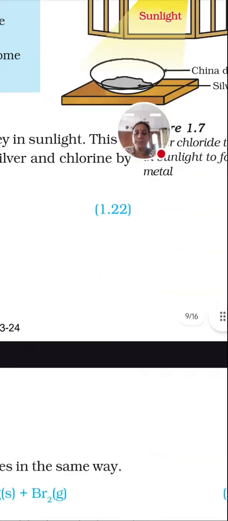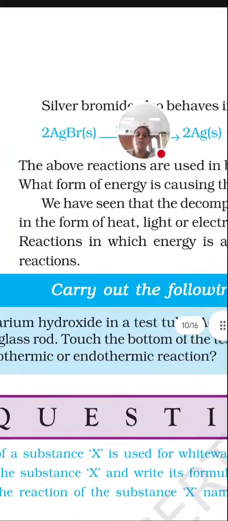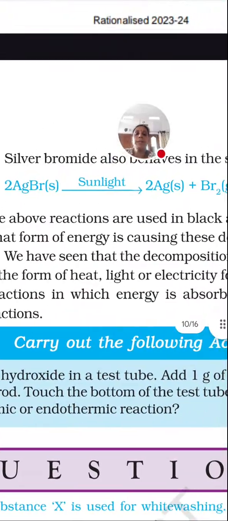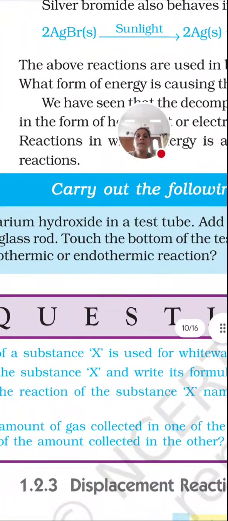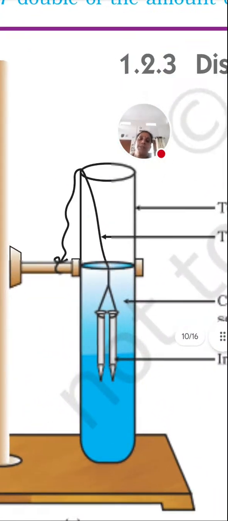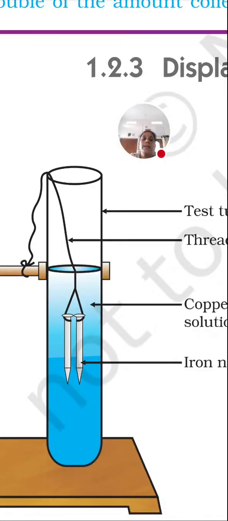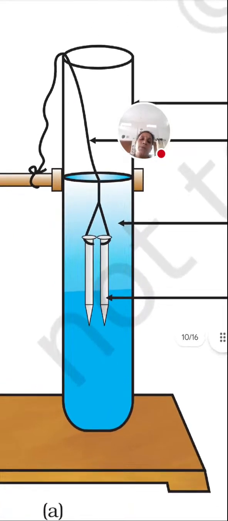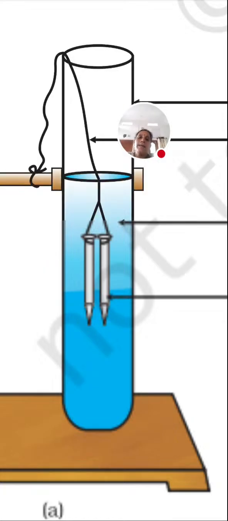Now coming to the next topic, both the examples you need to prepare, AgBr and AgCl. Next here, displacement reaction. What is displacement reaction? When a highly reactive substance displaces a less reactive substance from its salt solution, it is called a displacement reaction. Here you need to represent that only the more reactive one can displace the less reactive one. Here we have taken copper sulfate solution, which is blue in color, and iron nails are dipped in that.